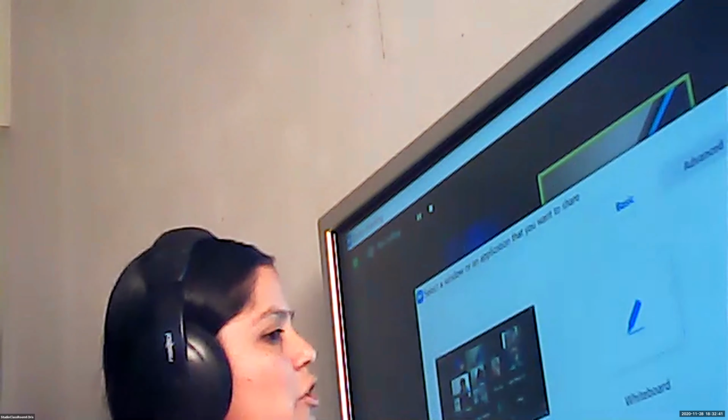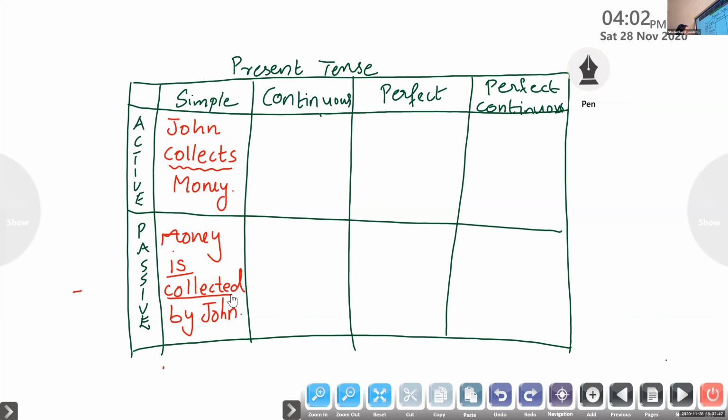Now you are going to help me again. I don't know how to change the sentence John collects money into its continuous form. So please help me to solve this issue. John. It is present continuous. Is collecting. Very good. John is collecting money. Now tell me the finite verb here, which helps us to identify the tense form. Is collecting. Very good.